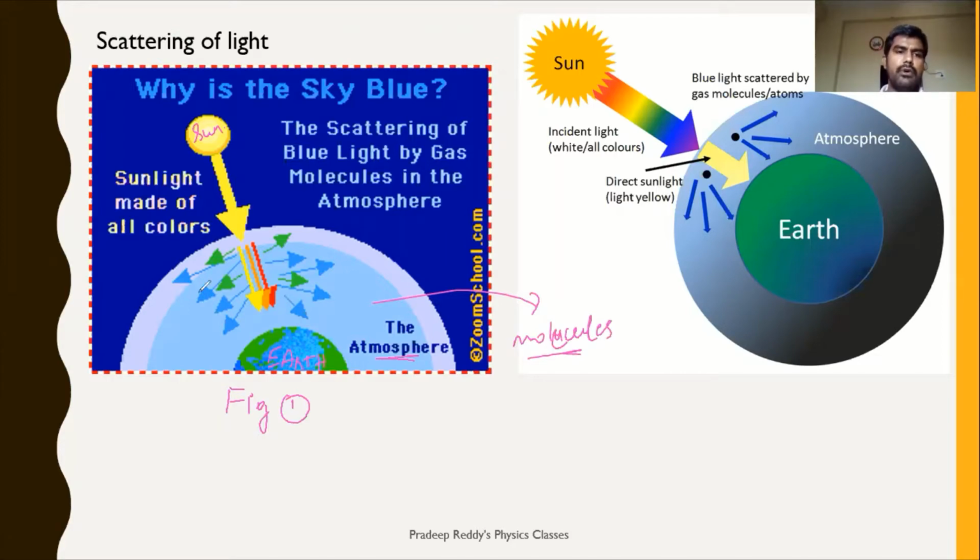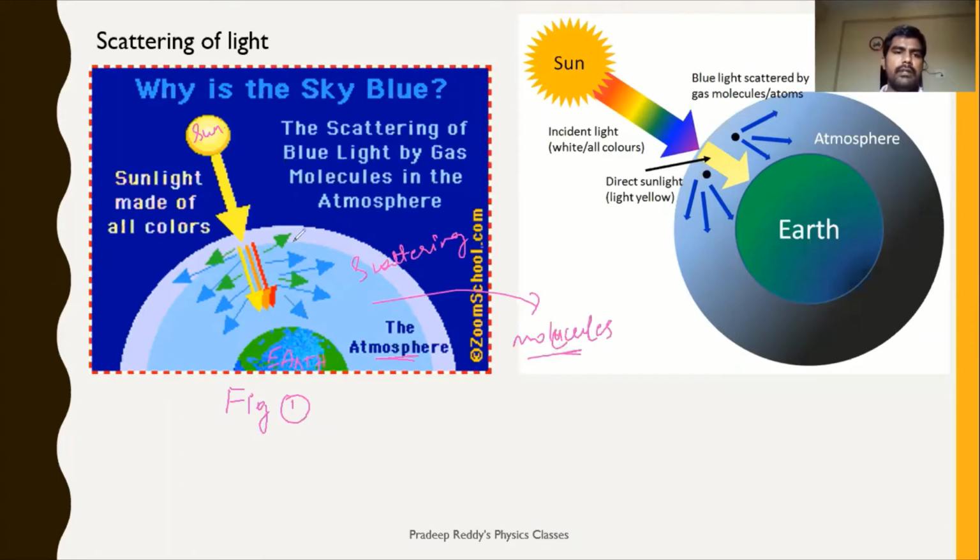So this white light is being absorbed by a molecule, and that molecule after absorption goes to an excited state, and when it is coming back to the ground state, it releases energy, and that energy is released in all directions, which is called scattering.